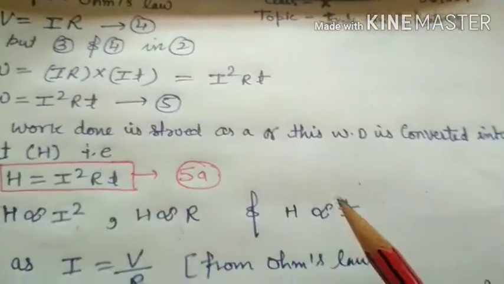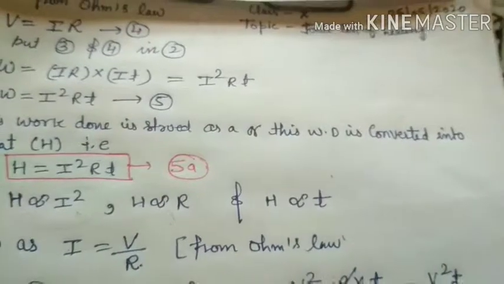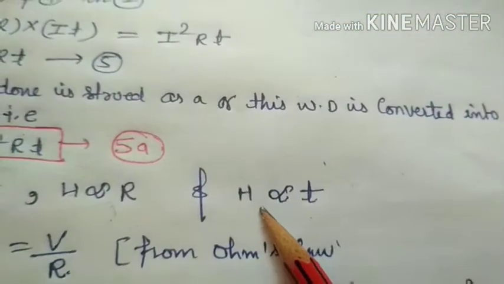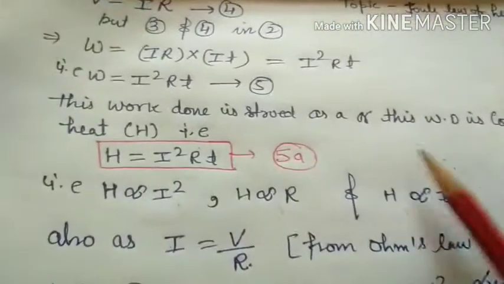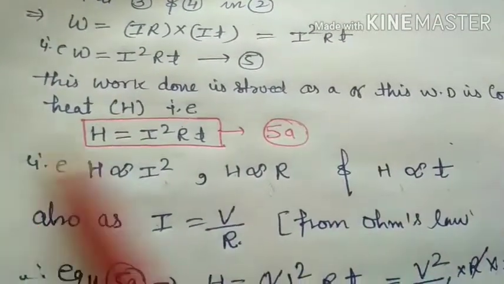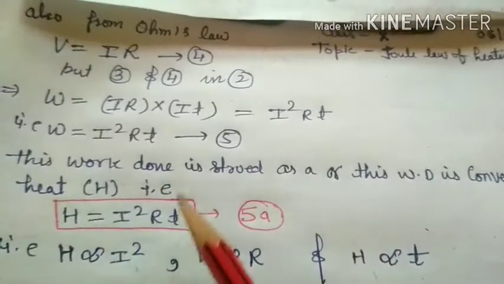Similarly, H is proportional to T. It means as time increases, heat produced by that element also increases. Clear? Some reasoning questions arise from here. This is the one relation, that is the Joule heating.